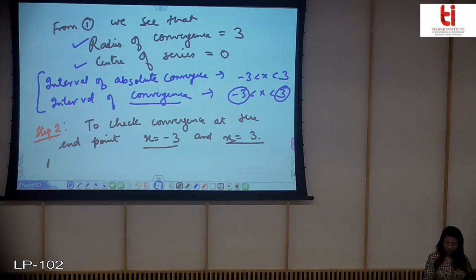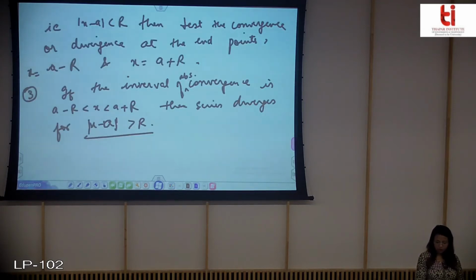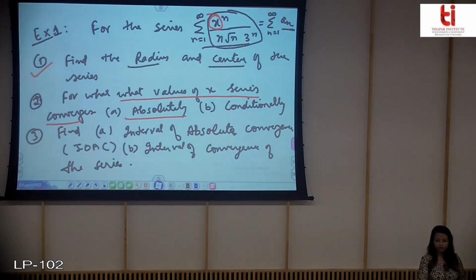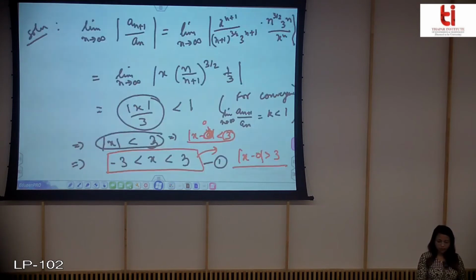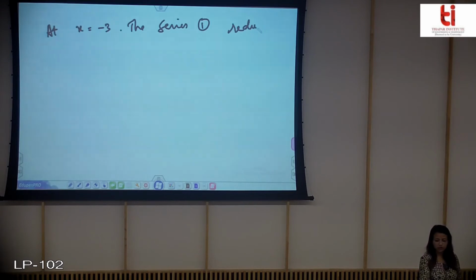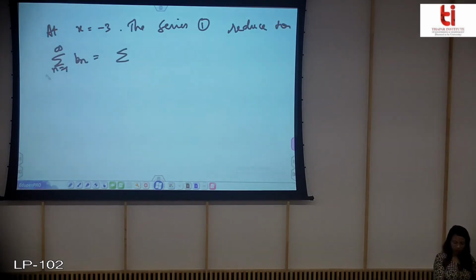Now I'll take the next page, at x equal to -3. Now see the series you have considered here. If you put x equal to -3, you will take the original series. At x equal to -3, the series 1 reduces to this.